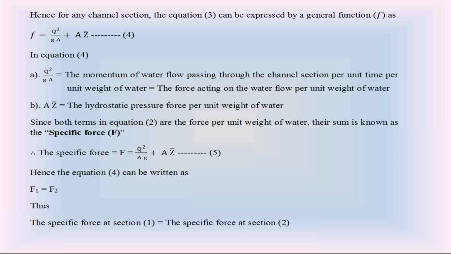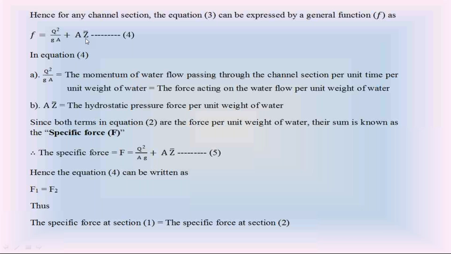Just now I promised I will explain how this Q square by gA is the force per unit weight of water. So please everyone follow. You know this second term, because according to fluid mechanics, the hydrostatic force F is equal to W into A into X bar, where W is the unit weight of water.